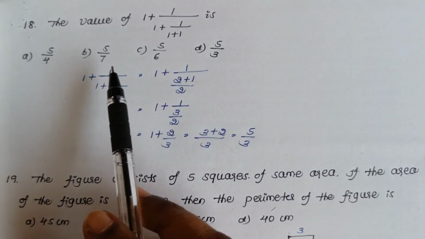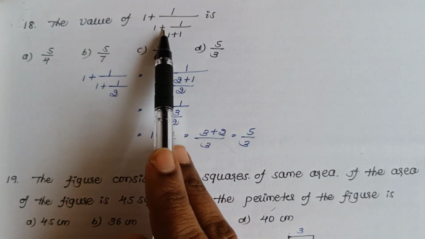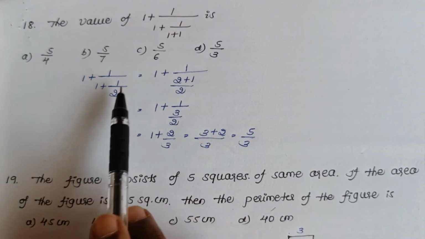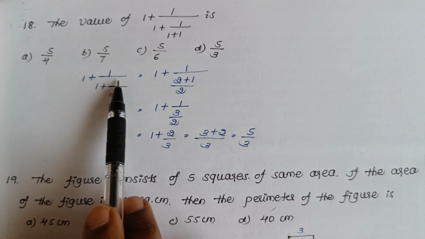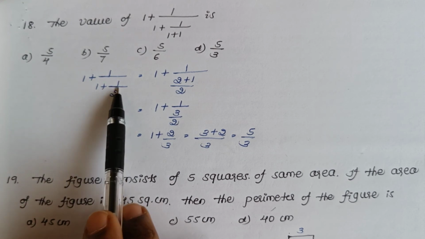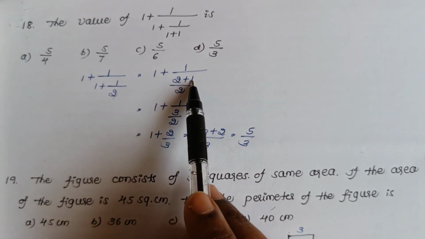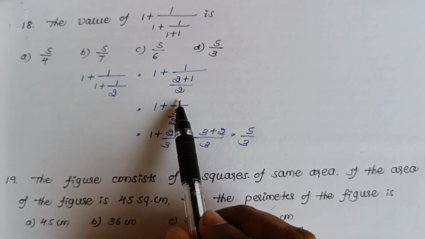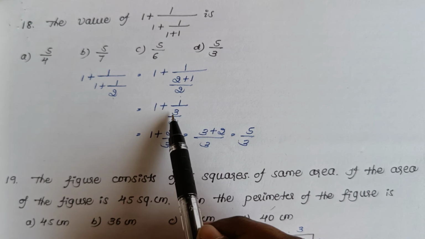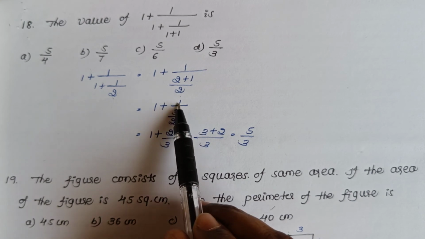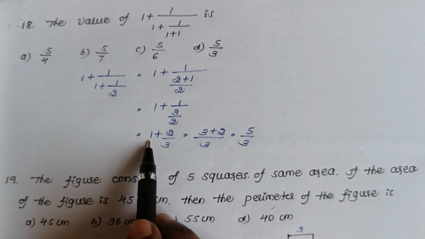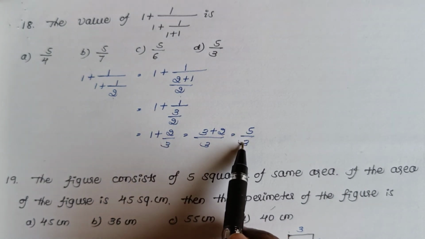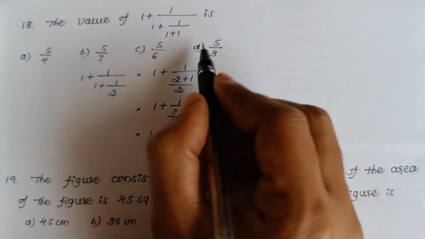Next one, the value of 1 plus 1 by 1 plus 1 by 1 plus 1 is? So 1 plus 1 will be 2. So it is 1 plus 1 by 2. Then take LCM for this. Then you get 2 plus 1 by 2 which is 3 by 2. Then this is in the form A by B by C. Therefore this 2 goes to the numerator. Therefore 1 plus 2 by 3. Now take LCM. You get 5 by 3. Option D.